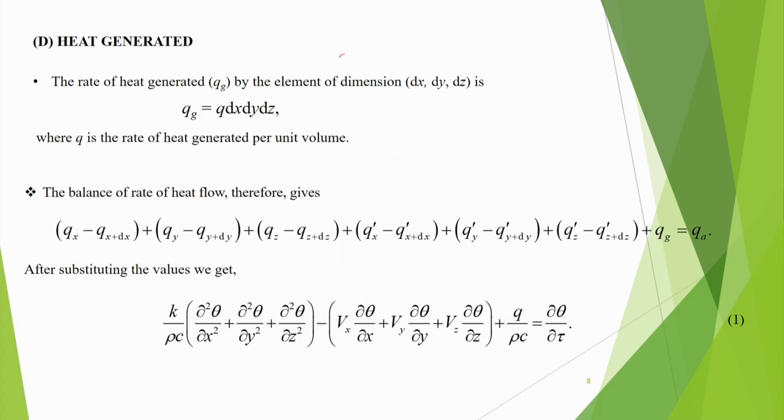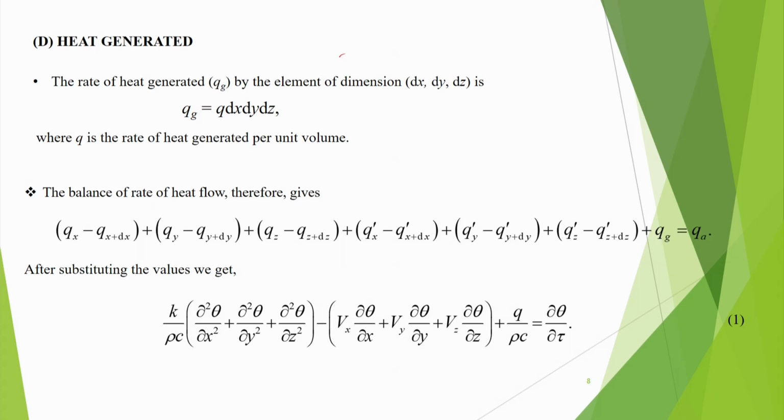So, if we put that thing, balance of rate of heat flows gives like this. I am putting all types of heats here, heat due to absorption, heat due to generation and all these things. Whatever there has to be heat balance, that means whatever heat generated plus whatever heat has been pumped into the element, both would sum to the heat absorbed.